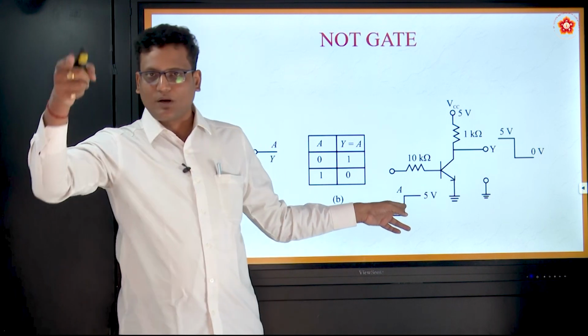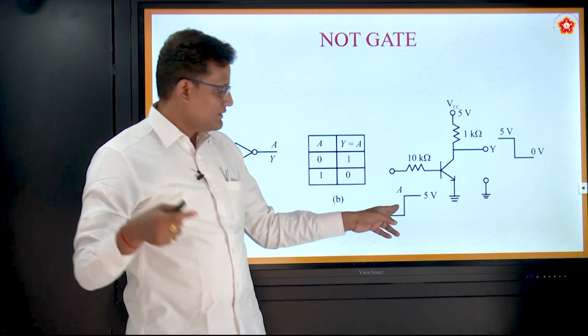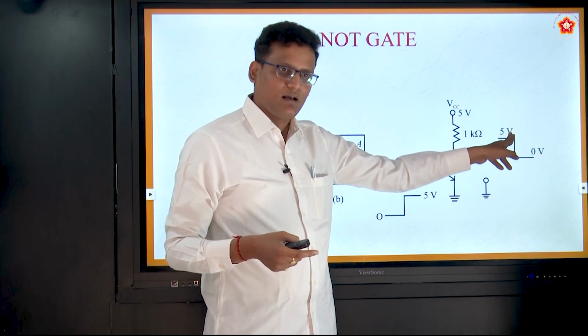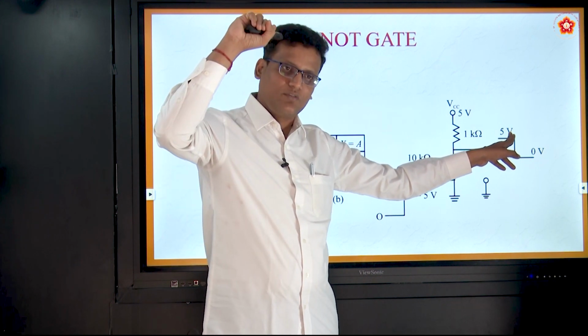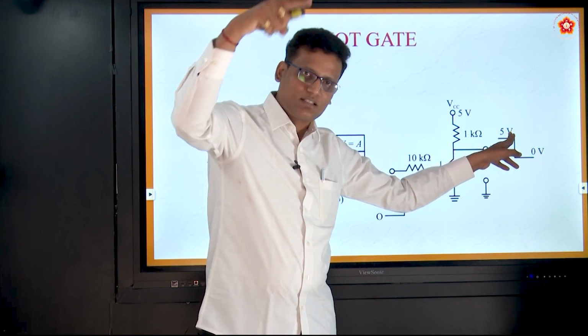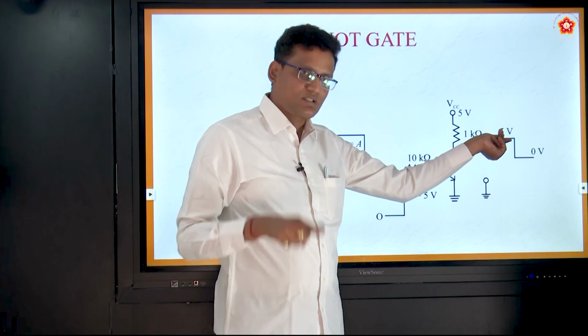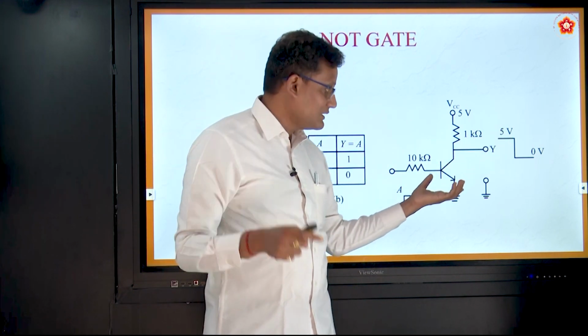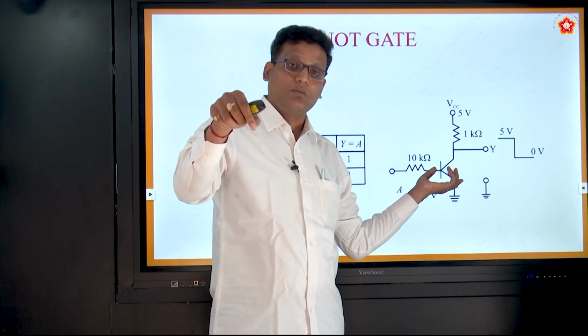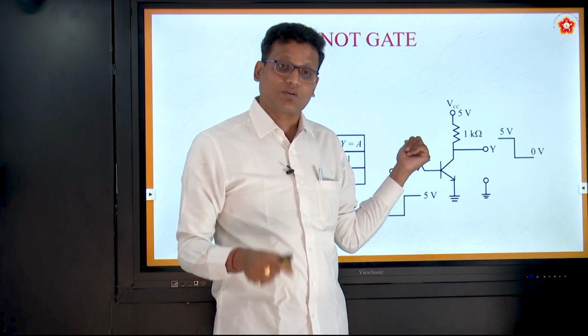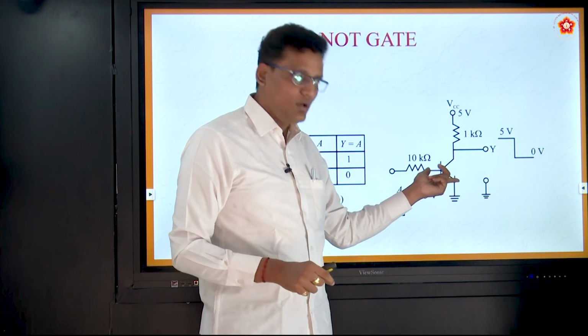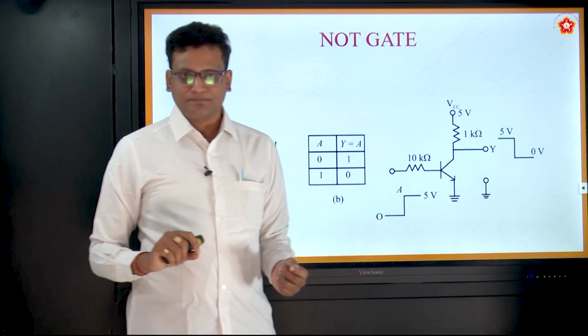But the phase reversal property is a 180 degrees phase shift. If it is low level here, it should be high level according to common emitter configuration. That is what we call phase shift. So, if it starts with low level, the output starts with a high level. This is the basic property of common emitter configuration, which makes it a strong contender for low level implementation of a NOT gate, right.